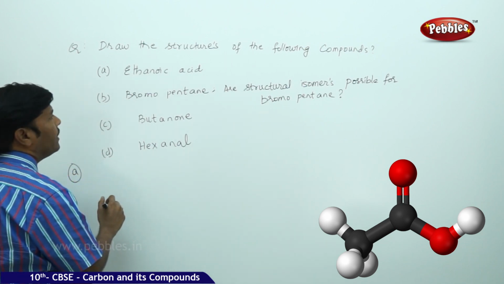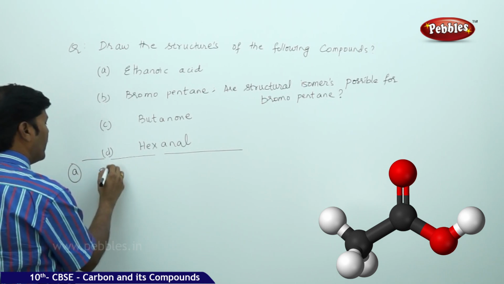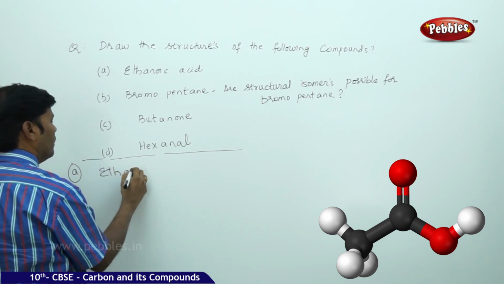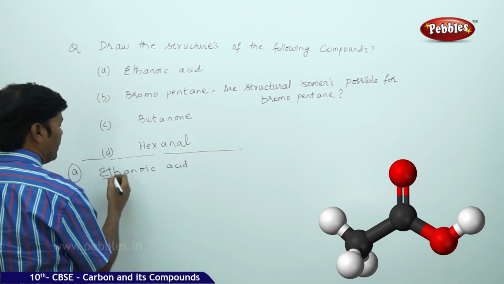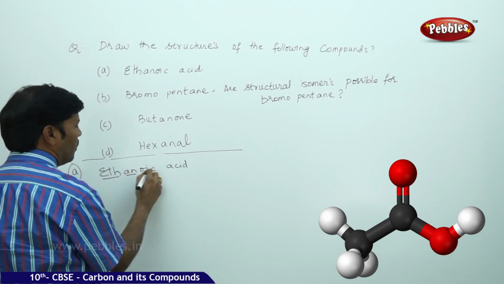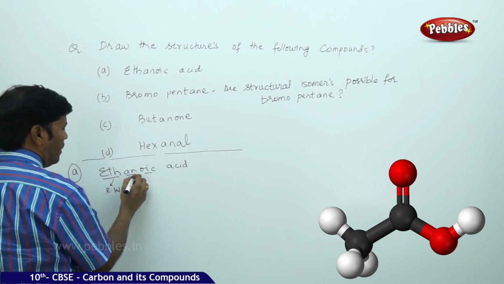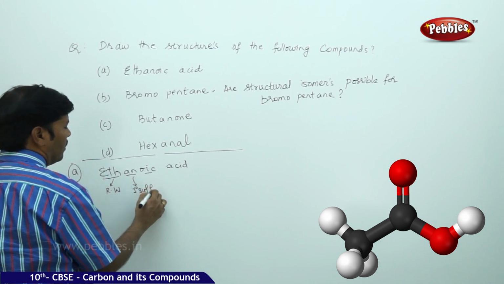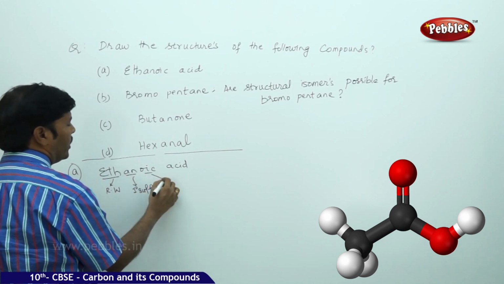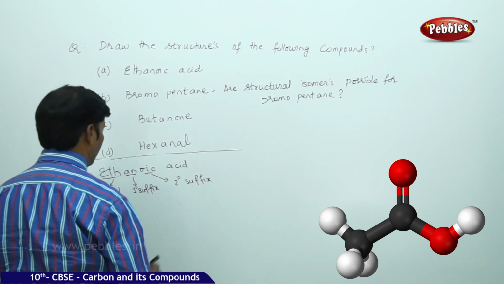If you take A, this is ethanoic acid. Underline eth, ane, oic. Eth is the root word, ane is the primary suffix, and oic is the secondary suffix.